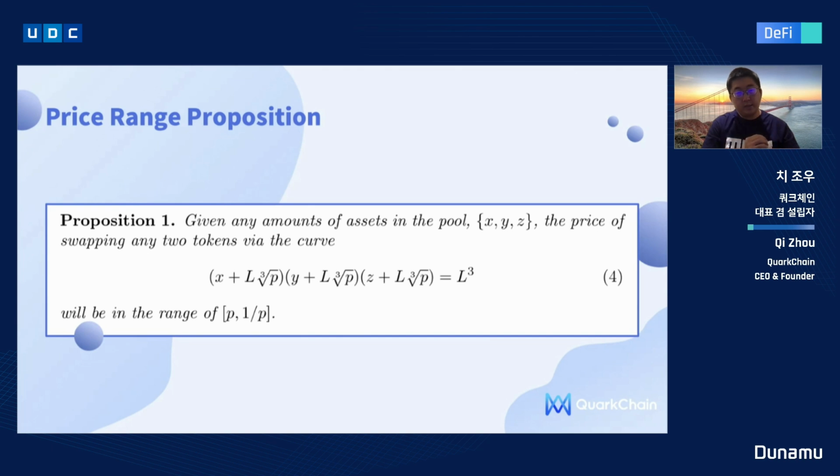Given any amounts of assets X, Y, Z in the pool, the price of swapping any 2 tokens via the curve we are proposing will be in the range of P to 1 over P. This gives us concentrated liquidity results similar to V3 pairs, but now extended to 3 assets.